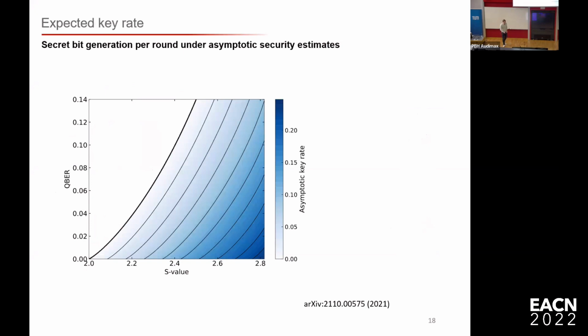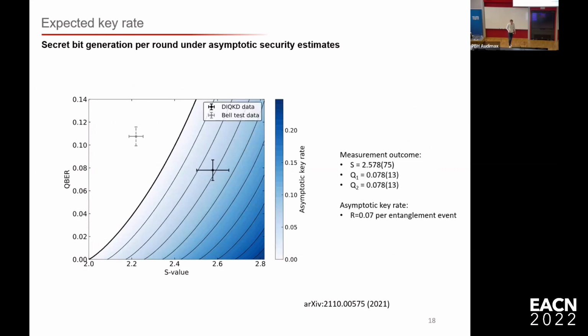So what do you see here? Here you see the achievable asymptotic key rate for a measured S value and QBER in this protocol. Where we want to be is in this region where we have positive keys, and this is what we measured. The black point is the data that I just showed you.